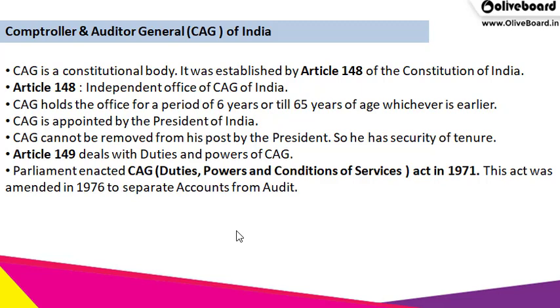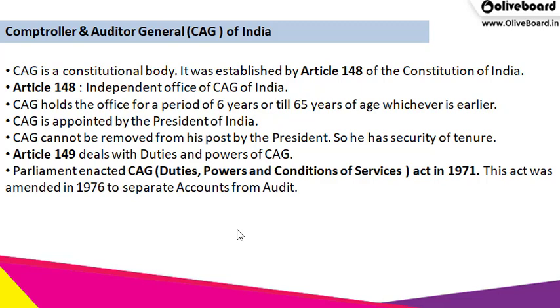So this is the second important question. What does Article 148 deal with? Comptroller and Auditor General of India. So this is one important question. Article 148, Independent Office of CAG of India. Now third line, CAG holds office for a period of 6 years or till 65 years of age, whichever is earlier. So either for a period of 6 years, or till he or she attains the age of 65 years, whichever is earlier.